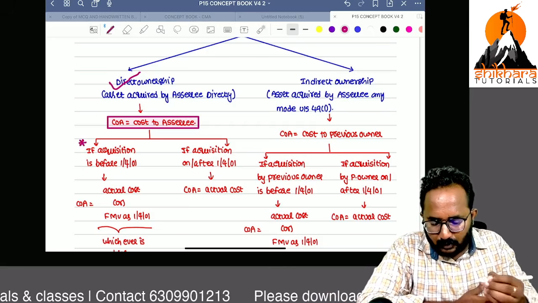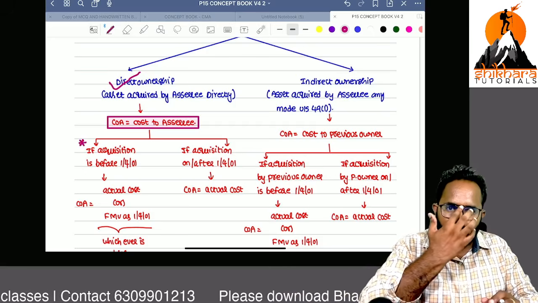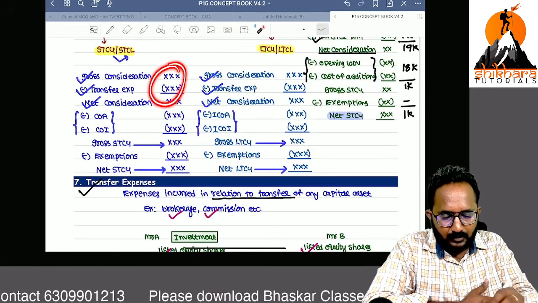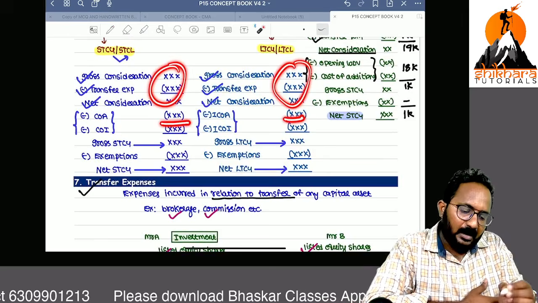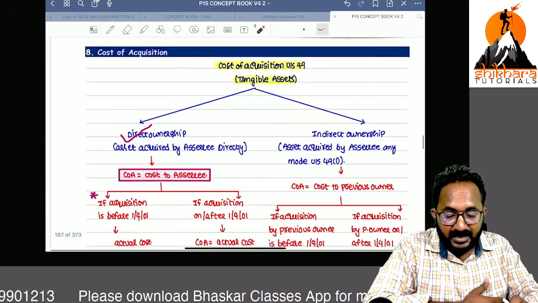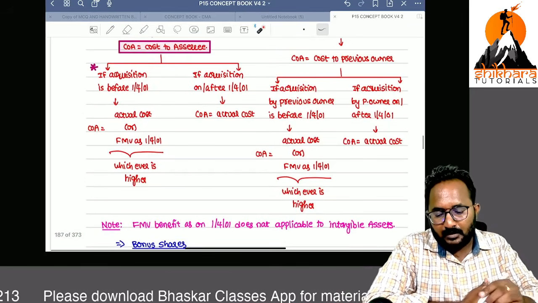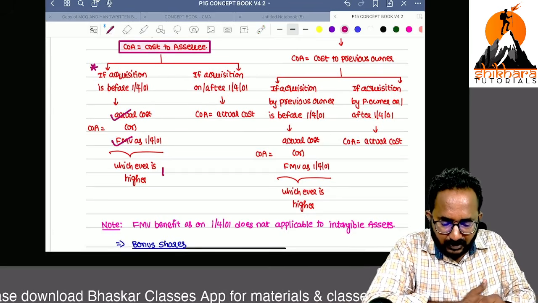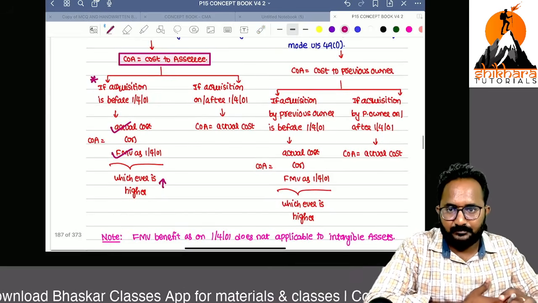If acquisition is before 1/4/2001, sale consideration you have taken up to market values, but the cost was long ago, so they give the benefit of fair market value. What is that? Actual cost or FMV as on 1/4/2001, you can take whichever is higher.